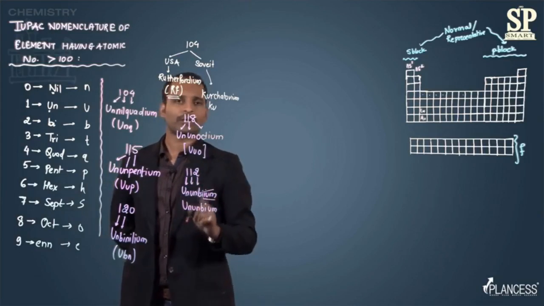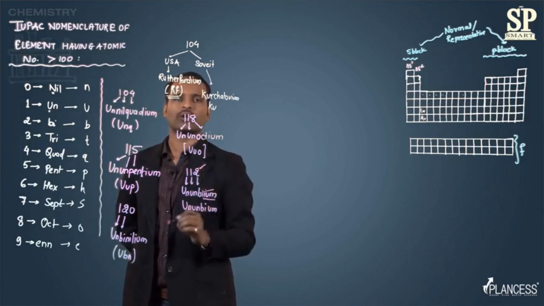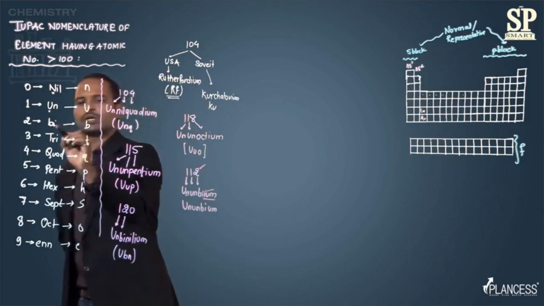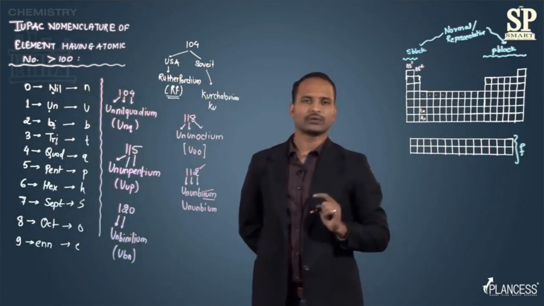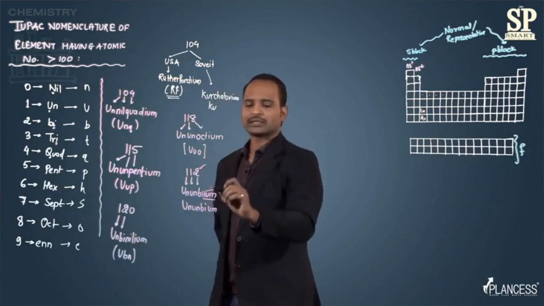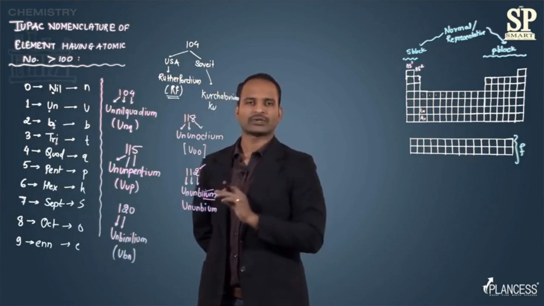And this will happen only when the unit place contains 2 or 3, because there are only two numbers, 2 and 3, whose root ends with i. So the IUPAC rule says that if 2 or 3 comes at the unit place, then the two i's will come together, so one i should be dropped.